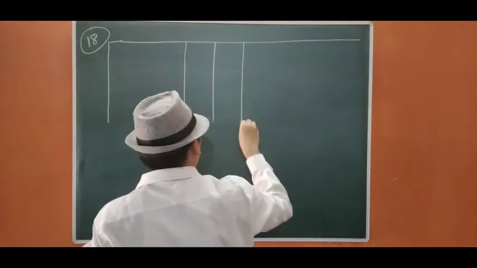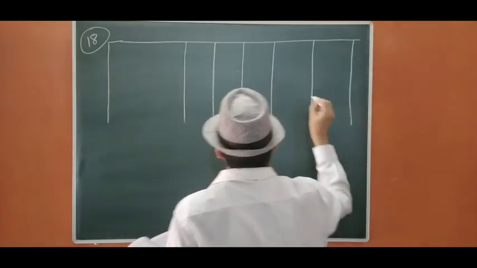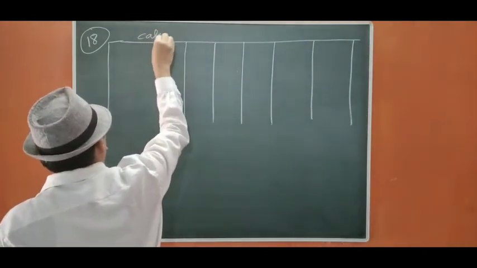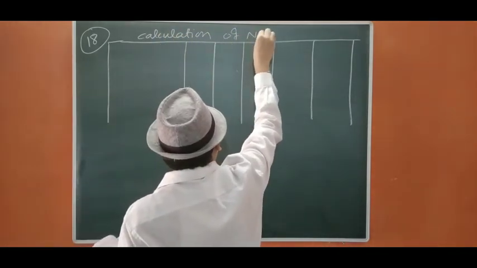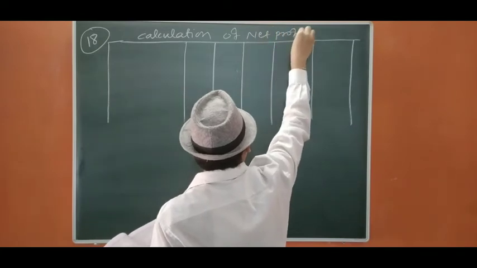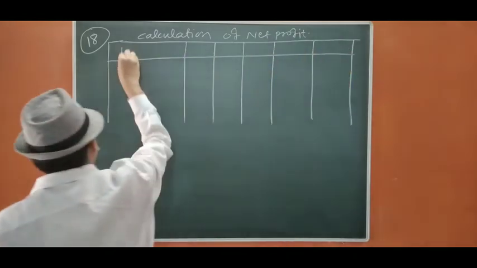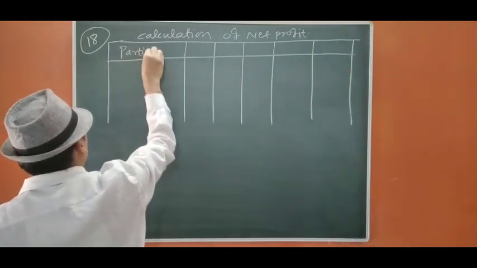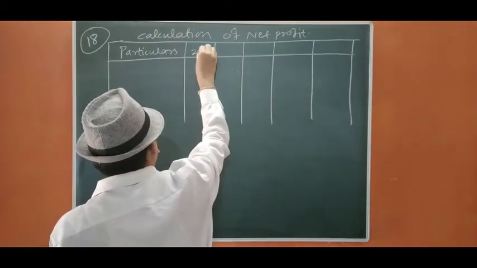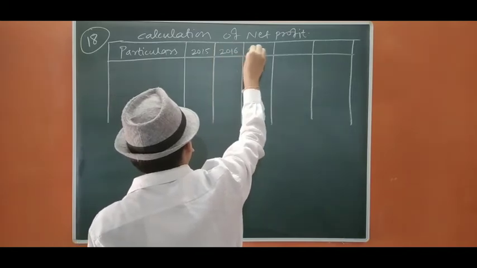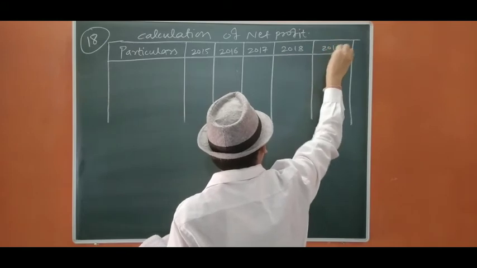One, two, three, four, five. Calculation of net profit. Okay, let's start. Particulars: 2015, 2016, 2017, 2018 and 2019, all as on 31st March.